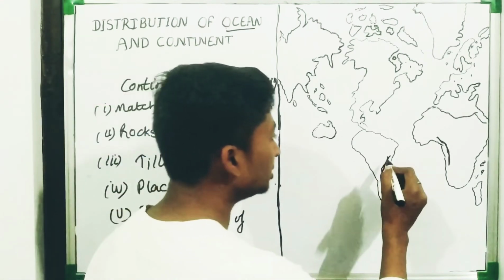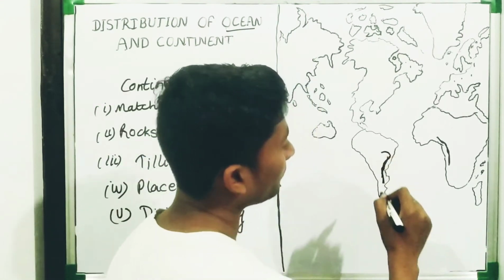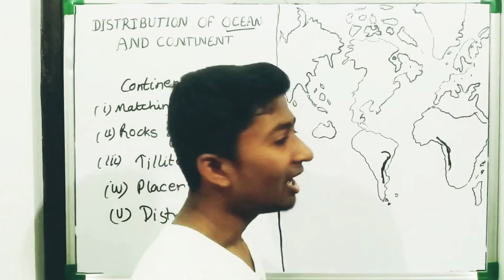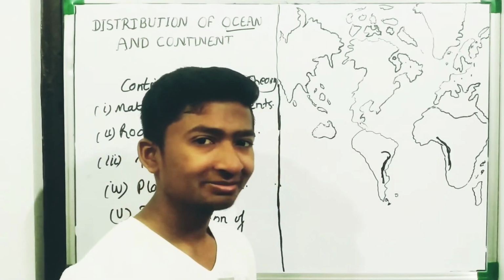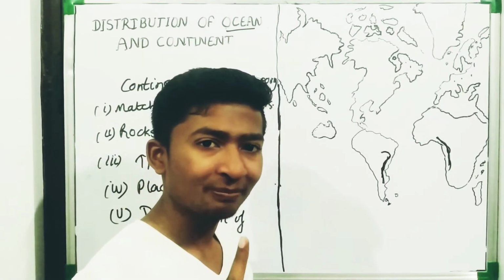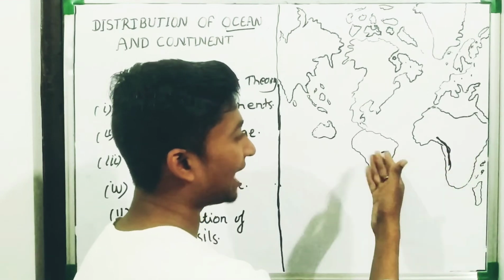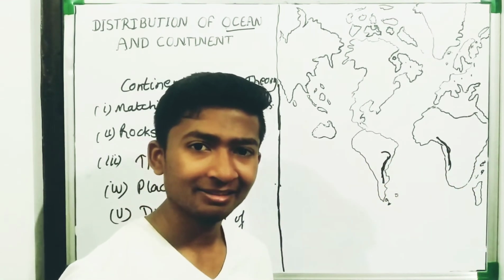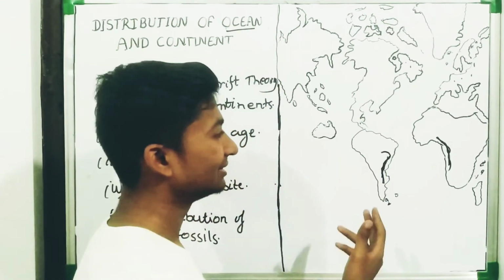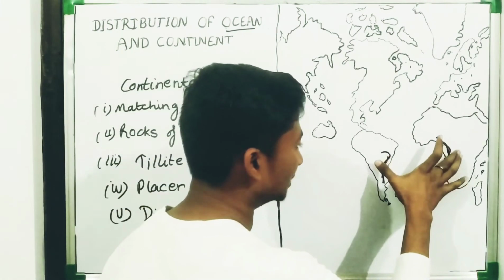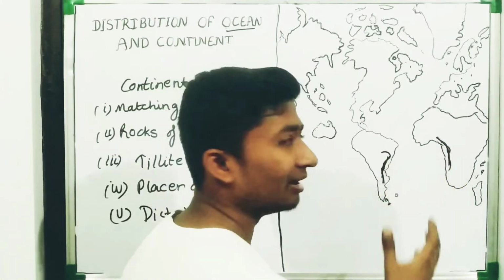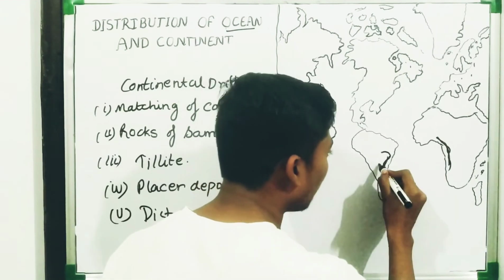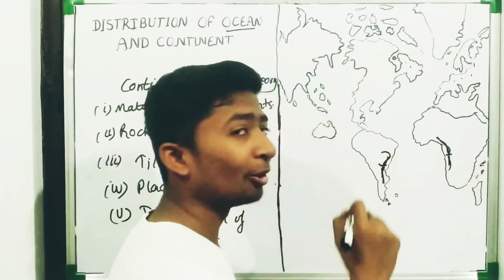The fossils found in this region of South America are similar to those found in the African continent. But students will have one doubt: birds can fly. But I will say, how will animals fly? Animals can't fly. Yes, the animal bones and other things which can't fly, like rocks, all have similar properties in Africa and South America.